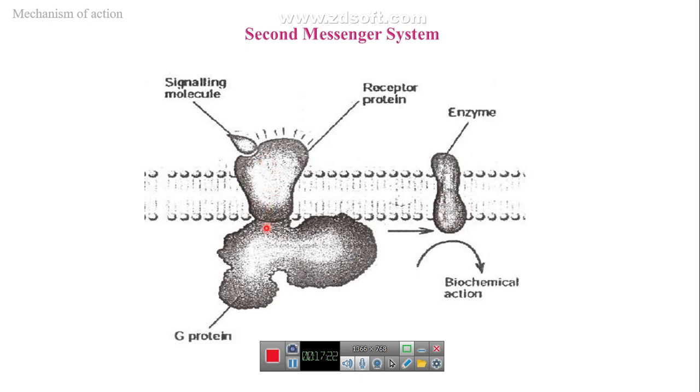This protein is linked to another part inside the cell, the intracellular part, for example a G protein, that can be affected by the binding of the hormone with the receptor. This binding causes alterations in the intracellular part that lead to other actions until the second messenger is formed, and the alteration leads to the formation of a product that will perform the required action.